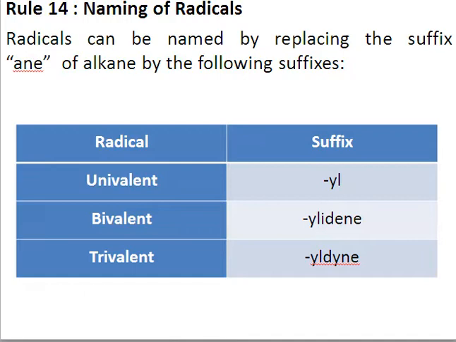So if you have a radical from which one hydrogen has been removed, we say the radical is univalent and the suffix will be -yl. For example, if you remove one hydrogen from ethane, the radical will be ethyl, so the word will end with the suffix -yl. If you remove two hydrogens from a hydrocarbon, then the radical is considered bivalent and the name will end with -ylidene. And if you have removed three hydrogens from a certain carbon, then the resulting radical will be considered trivalent and the name will end as -ylidyne, right?